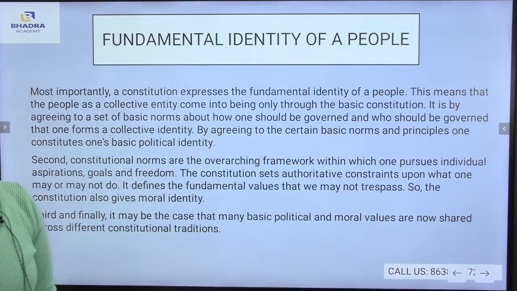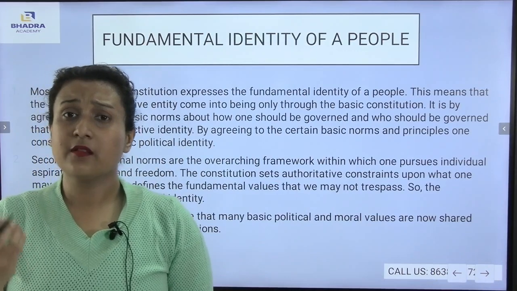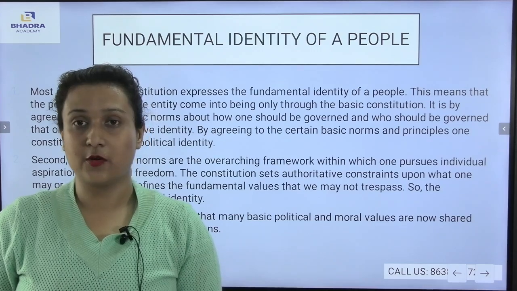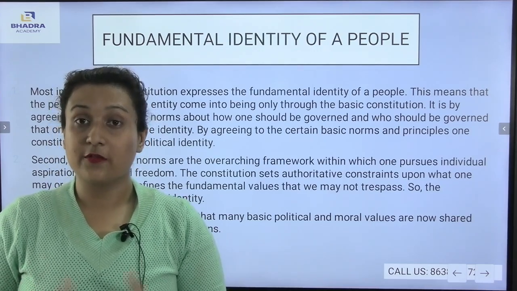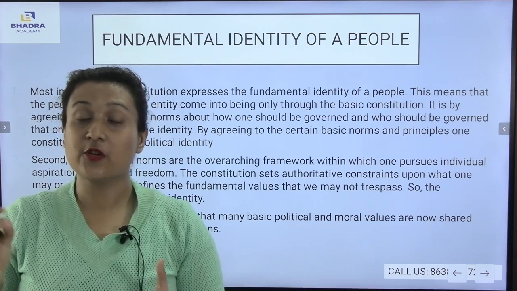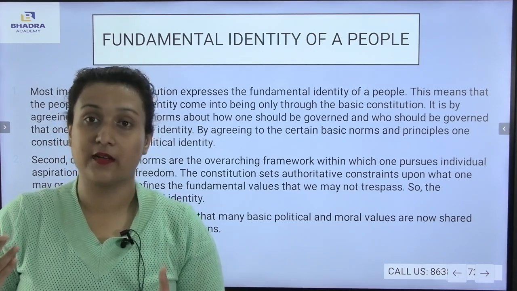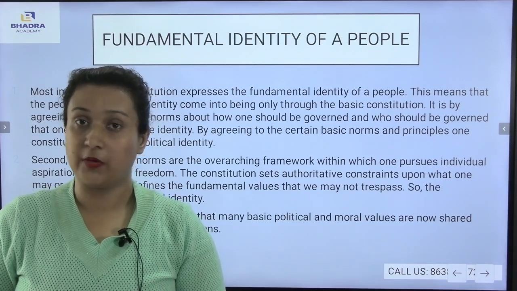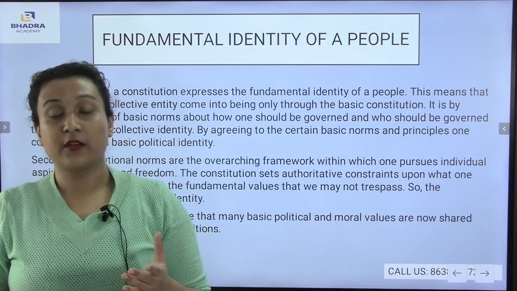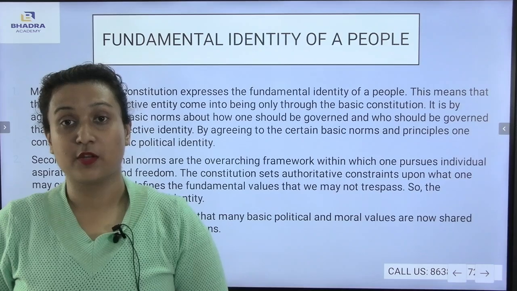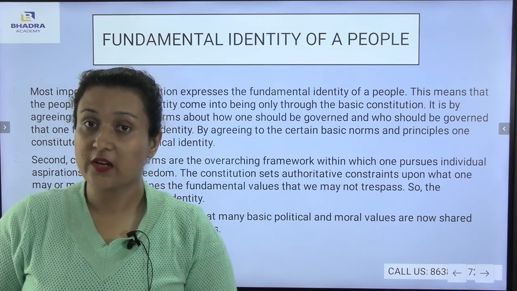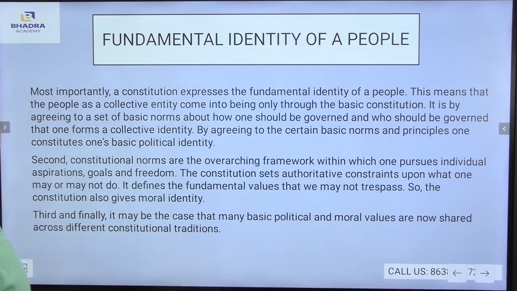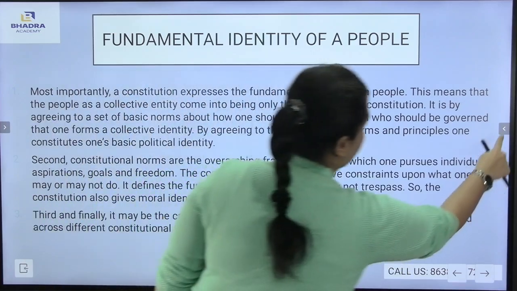Now, what is the fundamental identity of the people, and what is the meaning of the identity of a people? As we have studied regarding the identity of the people, each and every individual has its own identity, and that identity can be improved with the help of the fundamental rights and duties. Those fundamental rights and duties are framed in the Indian Constitution so that each and every individual can live in a society.